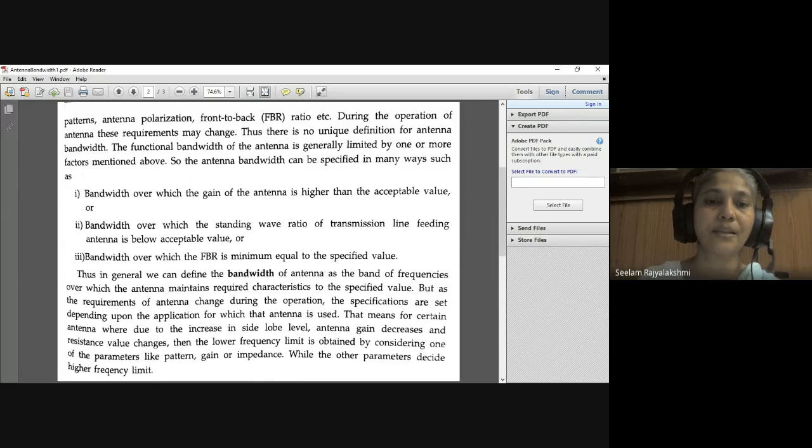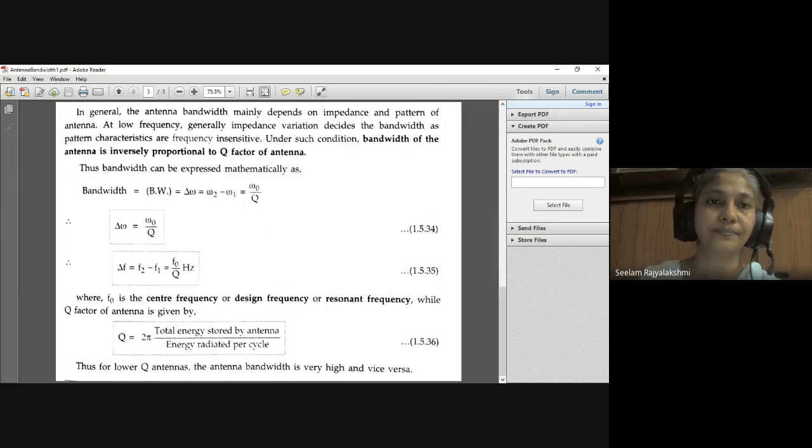Then we get the lower frequency limit only by considering parameters like pattern, gain, or impedance. Other than these parameters, the other parameters decide the higher frequency limit.